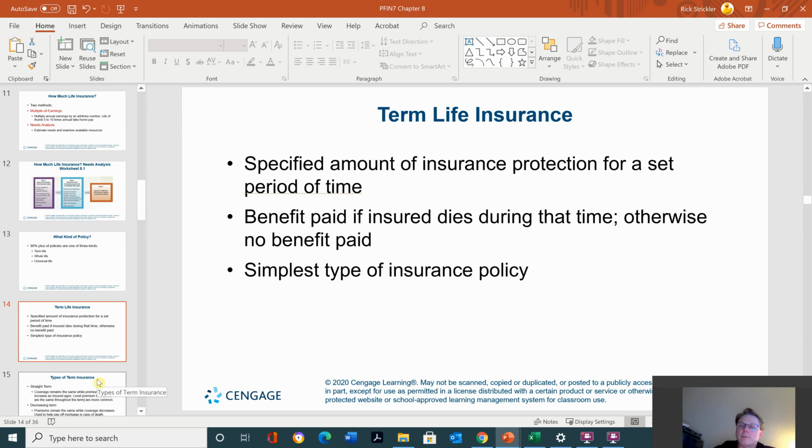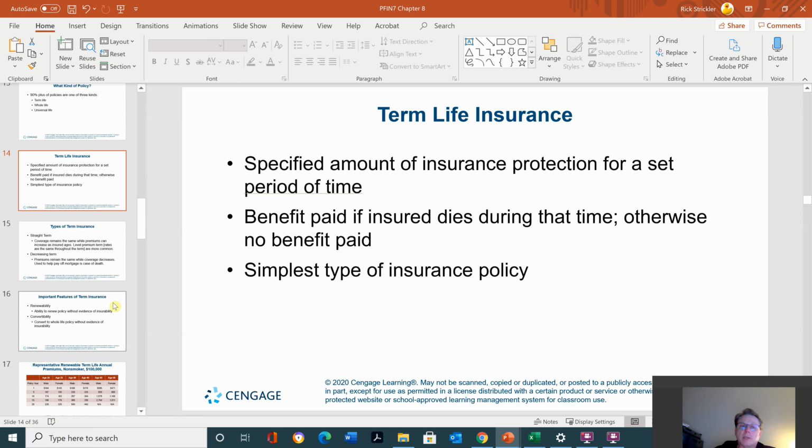So if I take out term life insurance for 1 year, I pay the cheapest premium that there is, and if I die within that year, it pays the beneficiary. If I don't die, then the premium's gone and you are no longer covered unless you take out another year of term life insurance. It's much like auto insurance as far as how it goes. You just make the payments, and unless there's an accident, there's no payout.